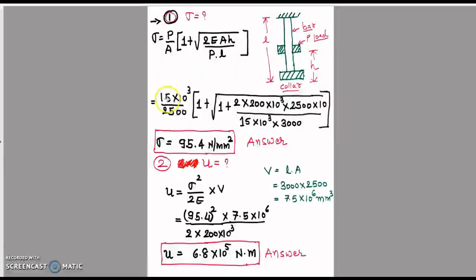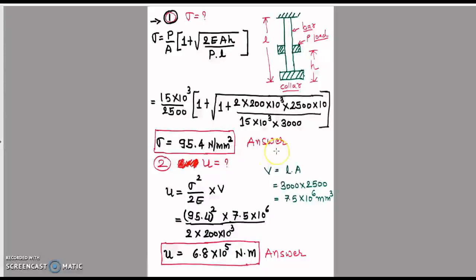So P is 15 into 10 raised to 3 divided by area 2500, in bracket 1 plus under root 1 plus 2 into E, 200 into 10 raised to 3, into area 2500, into H, 10 mm, divided by P, load 15 into 10 raised to 3, into L, length 3000. Then by using a scientific calculator we can find the stress is 95.4 Newton per mm square.